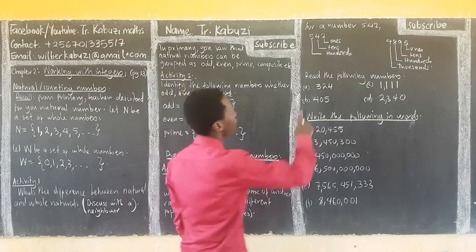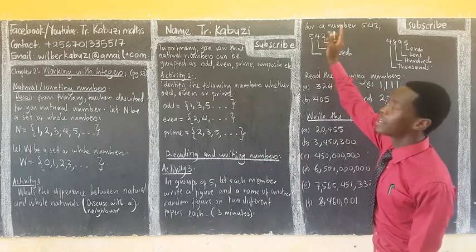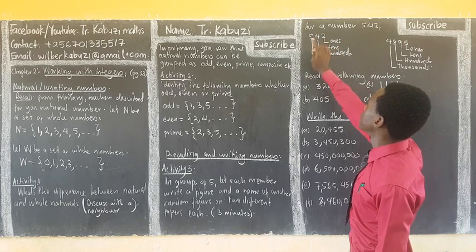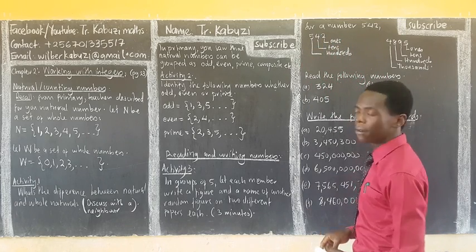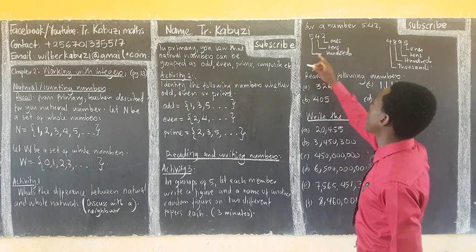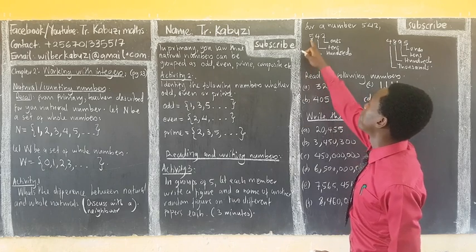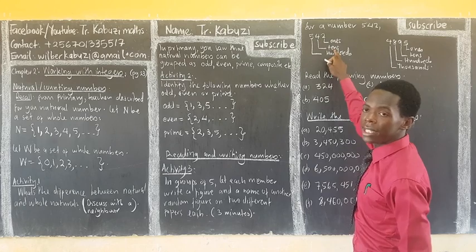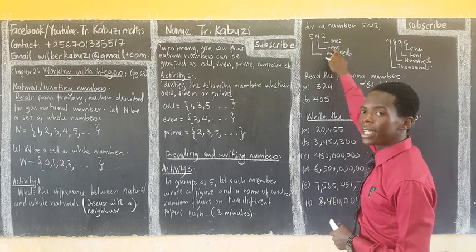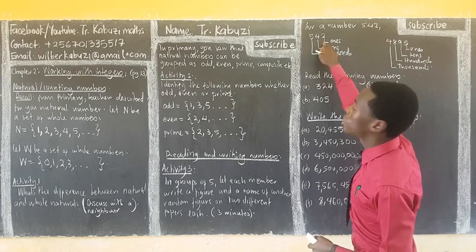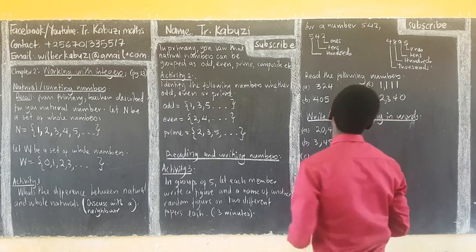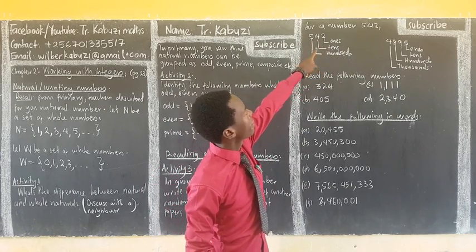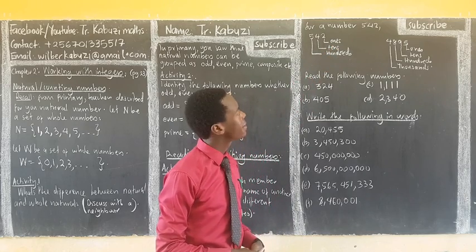So, let us see now. For number 543, we say this one is in base 10 because a number without a base is in base 10. So this is 2, this is 4, and this is 5. What does it mean? How do we read this? So this is 540. So there are 4 tens, 40, then 2, because it's in ones. So really we say 542. As simple as that.